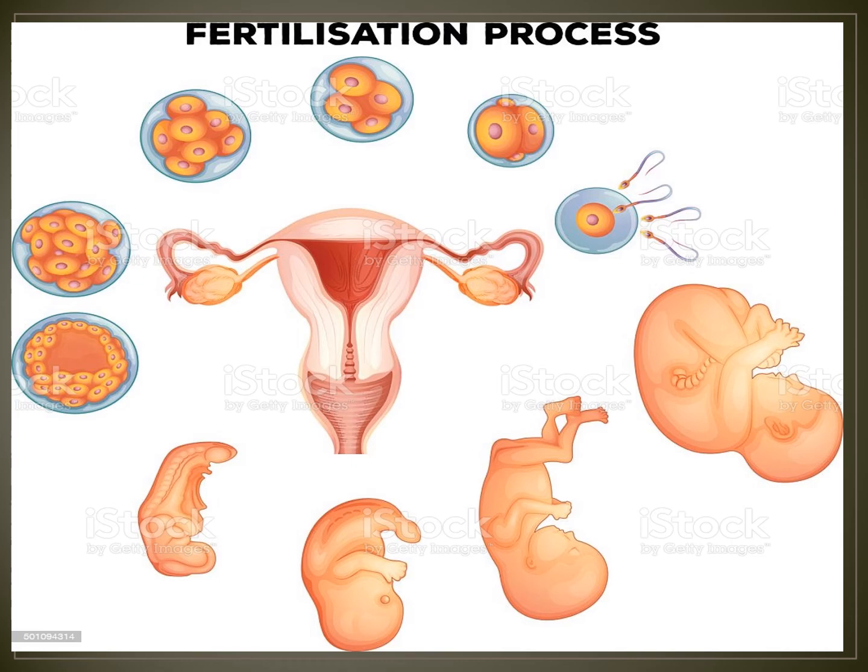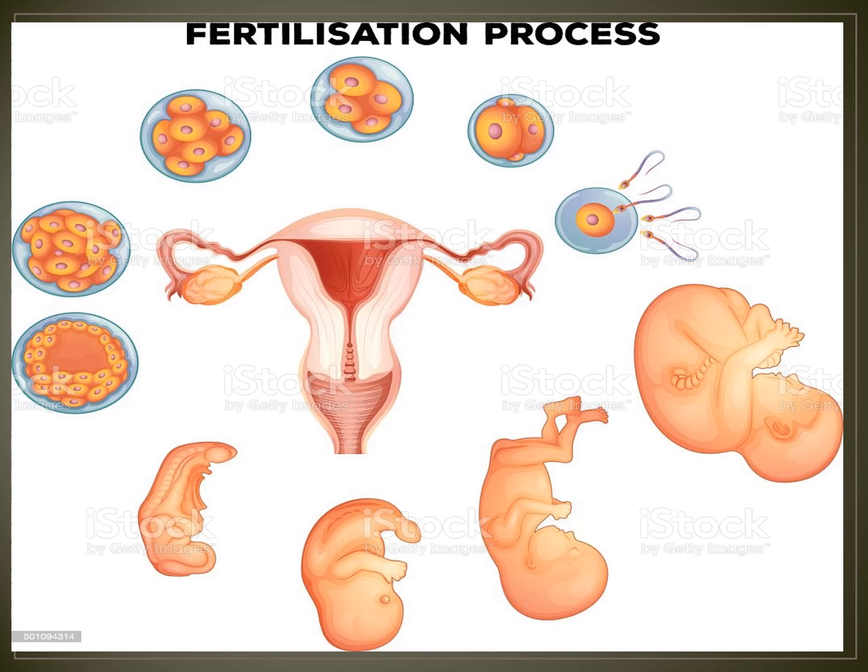The mass of cells, the embryo, starts moving down the oviduct and embeds or implants itself in the uterus.